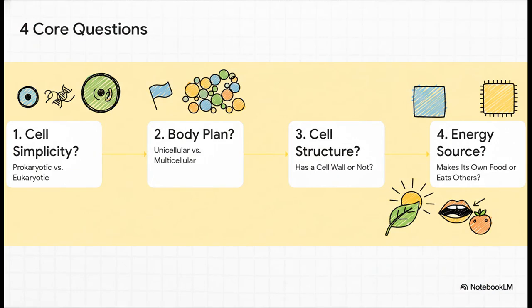They look at an organism's most basic blueprint. How complex are its cells? What's its body plan? What's its cell structure like? And how does it get energy? And that very first question, about cell simplicity, well, that's the most fundamental dividing line in all of biology.